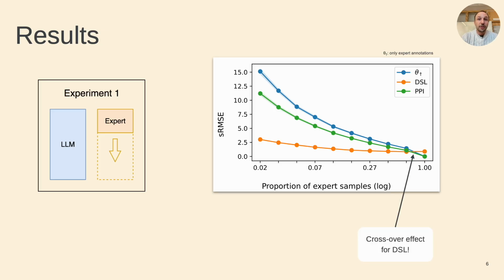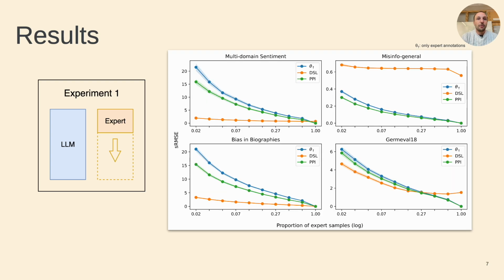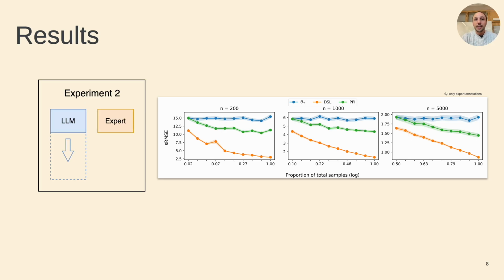However, we also observe a curious crossover effect for higher proportions of expert samples, where DSL performs worse than both PPI and the baseline. When splitting the data by dataset, we also noticed that while PPI remains consistent, DSL performance varies significantly by dataset. Our second experiment shows similar trends. Both PPI and DSL outperform using only expert annotations. We also observe an exponential diminishing returns for both methods as we increase the number of samples with generated annotations.